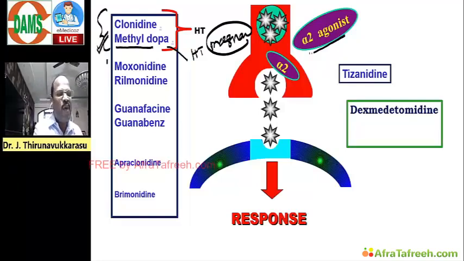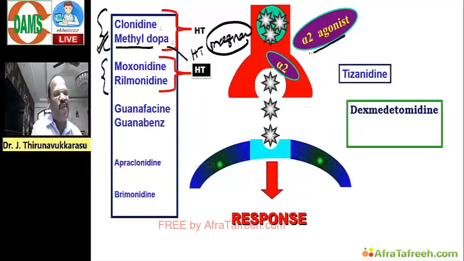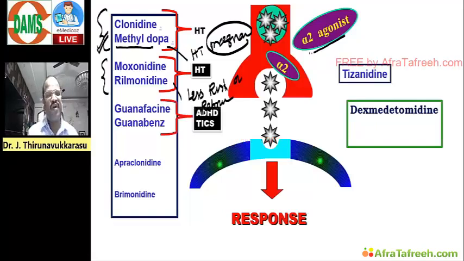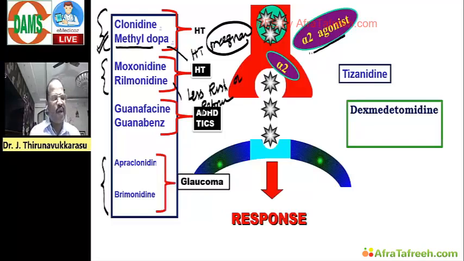And then look here, moxonidine, rilmenidine, these are also centrally acting antihypertensives, but the advantage is less risk of rebound hypertension on withdrawal. And then guanfacine, guanabenz, they are useful for treatment of ADHD and tics. And then very important, apraclonidine, brimonidine, alpha agonists useful for treatment of glaucoma. This you should know very importantly.